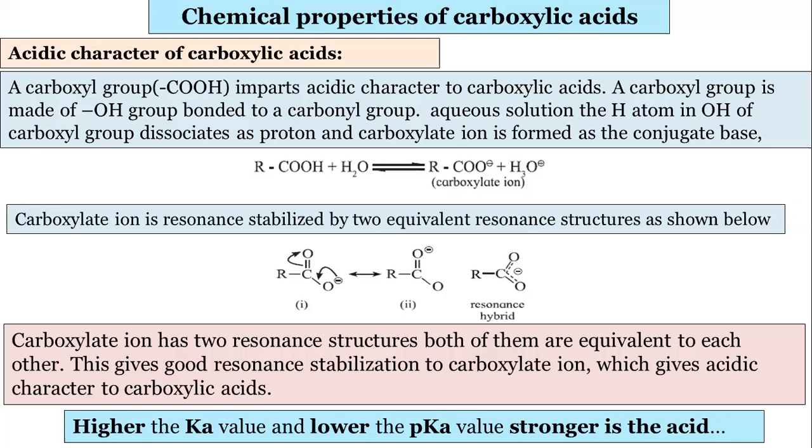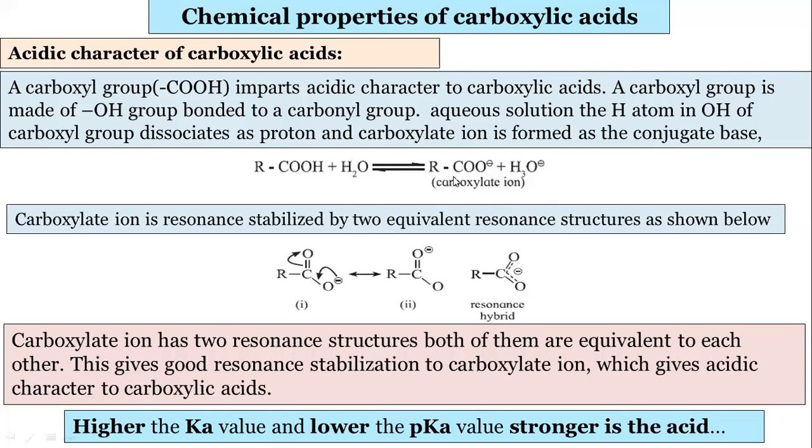So acidic character, remember, in case of carboxylic acid, is due to the carboxylate ion. See how this carboxylate ion is formed. I will explain. When this carboxylic acid is dissolved in water, this hydrogen leaves and this is a carboxylate ion. It is also called the conjugate base.